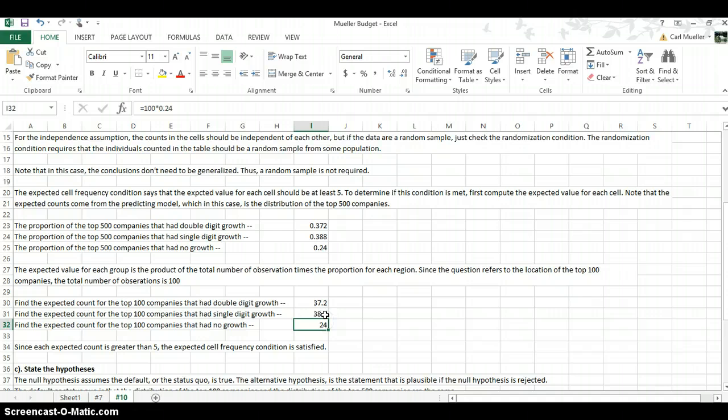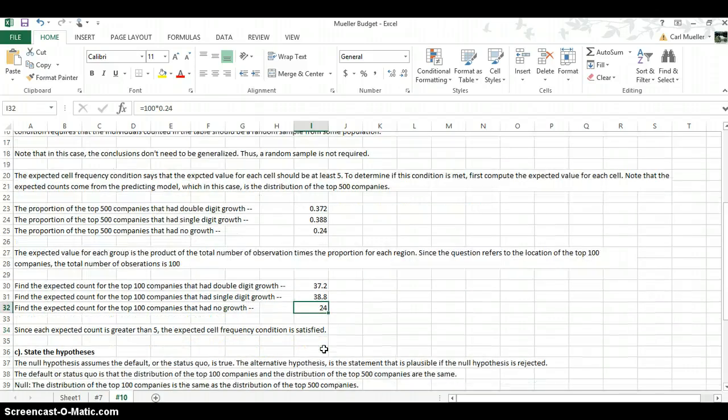And you can see here 38, all it is our 0.388 times 100. 24 is the same thing. Because of the size of the group that we're dealing with, it's pretty easy multiplication for this case. So since each expected value is greater than 5, the expected cell frequency condition is met for the chi-square.